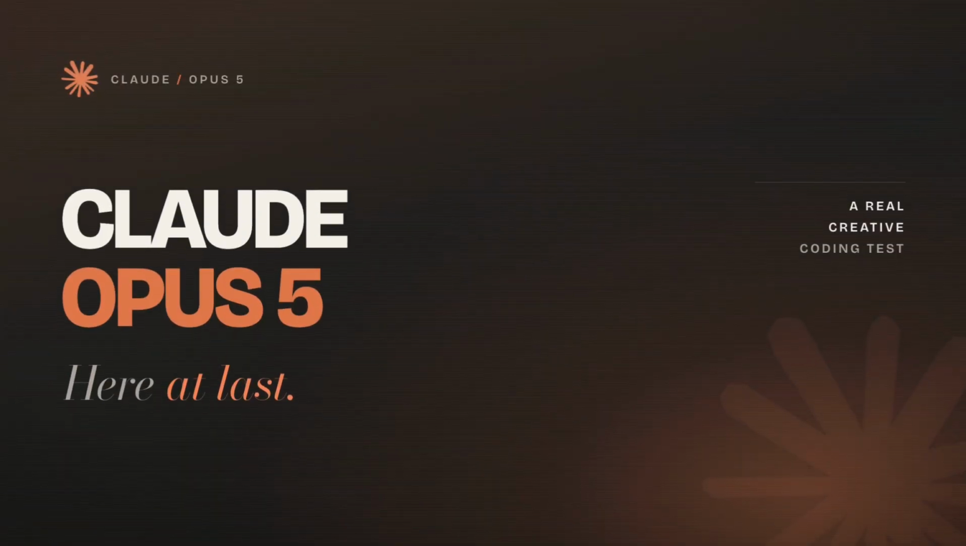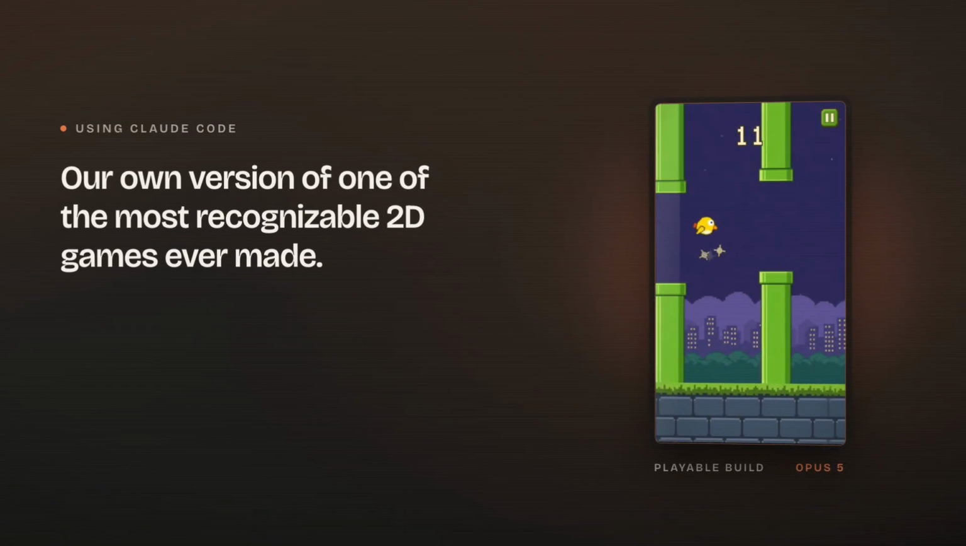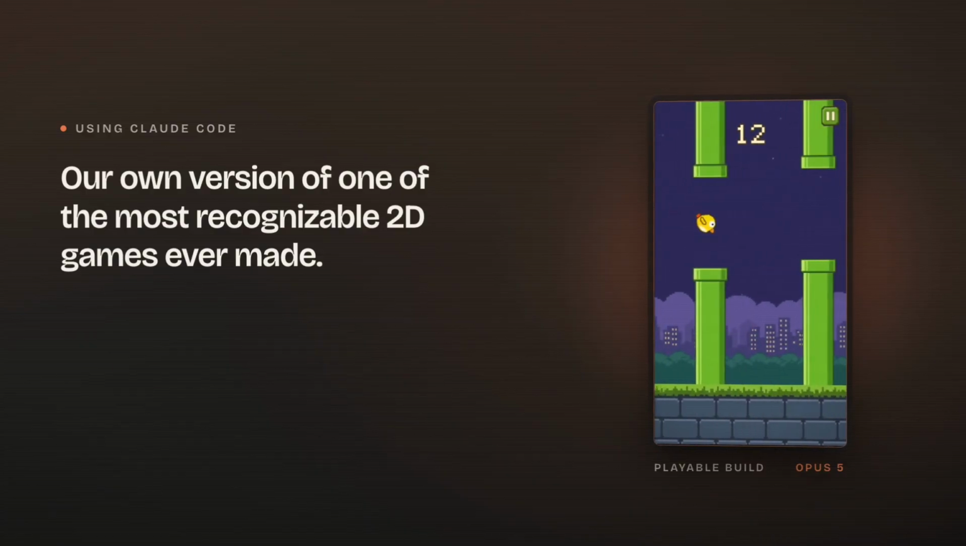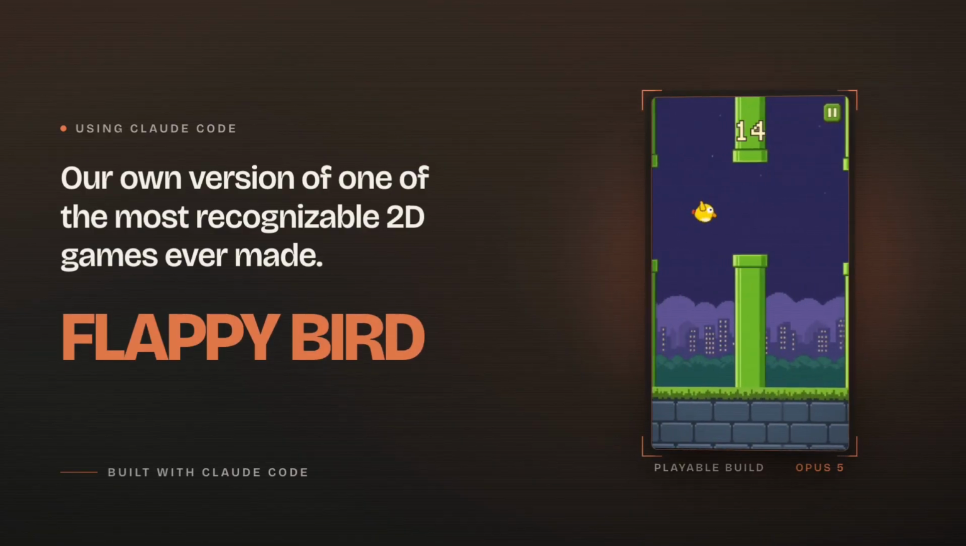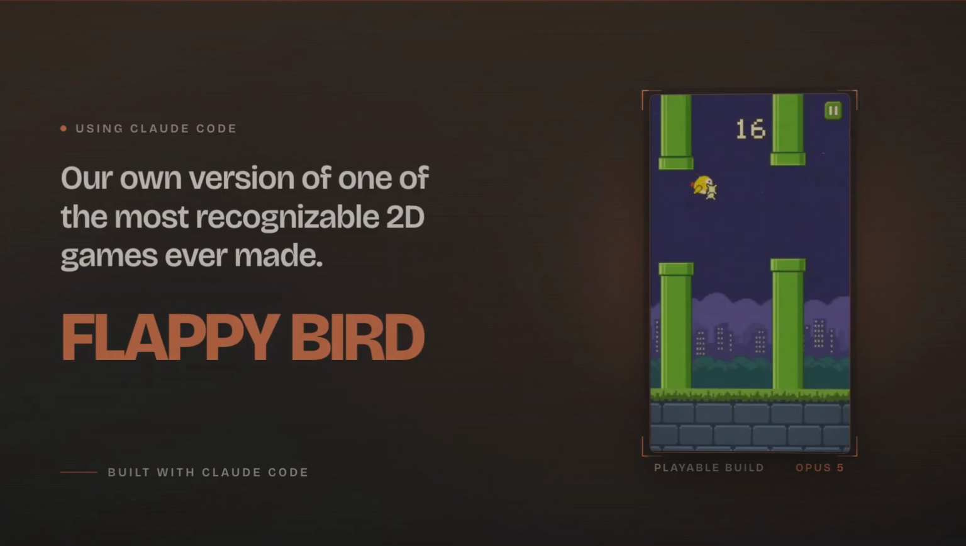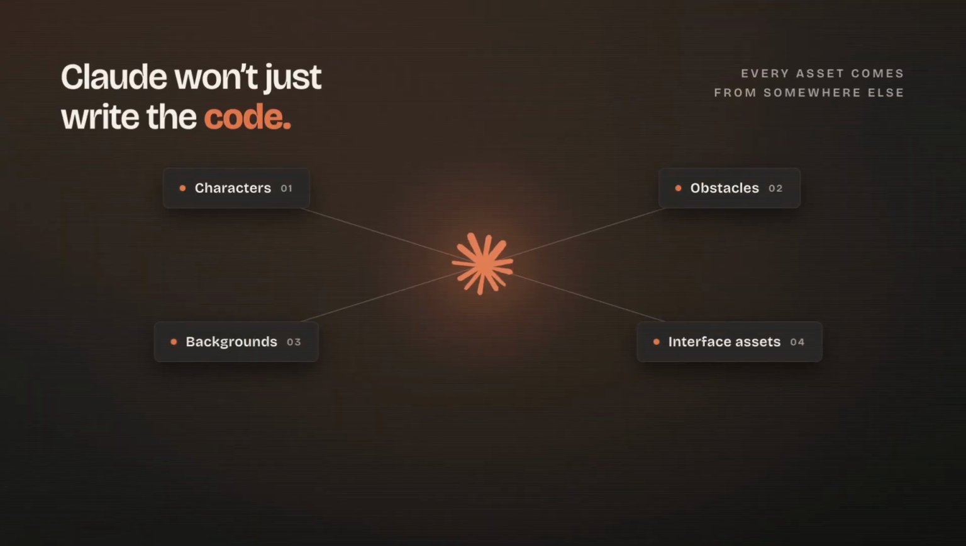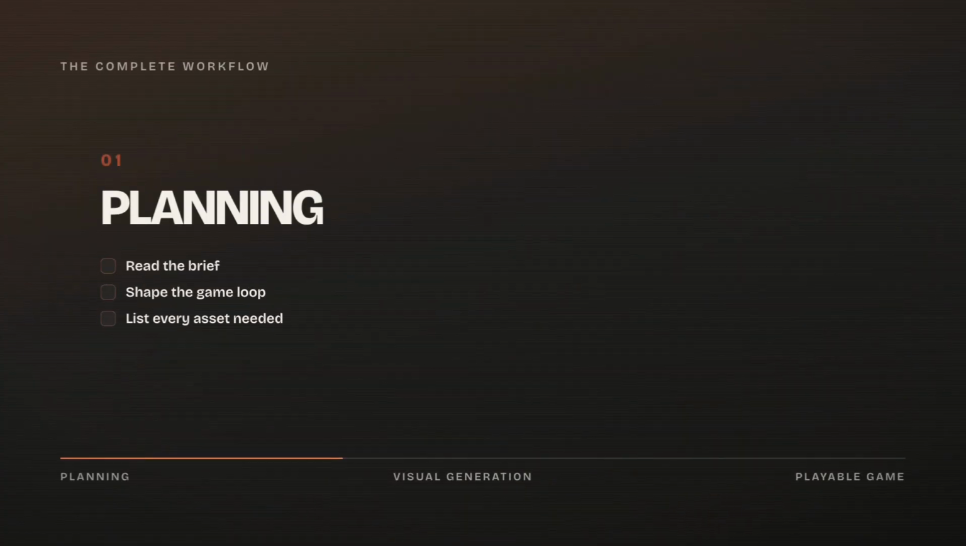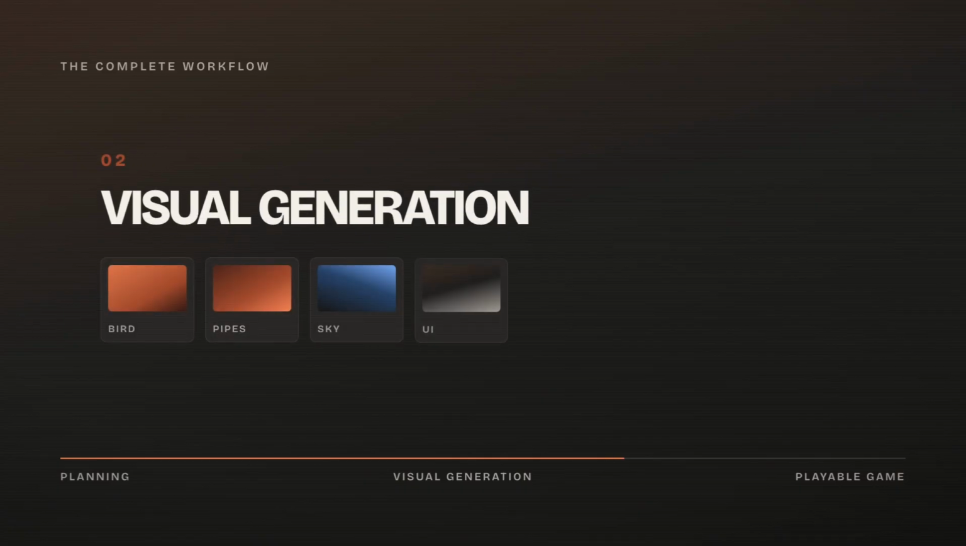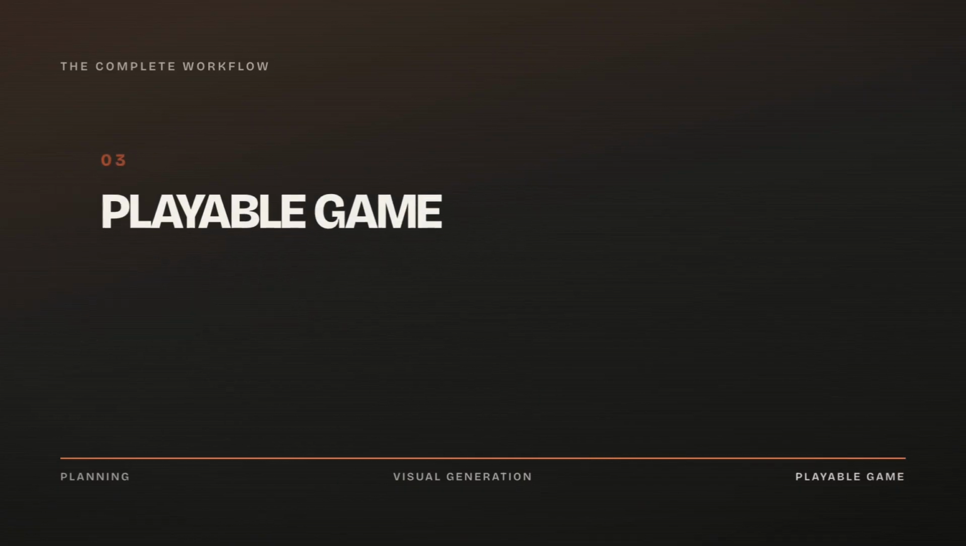Claude Opus 5 is here, and today we're putting it through a real creative coding test. Using Claude Code, we're going to build our own version of one of the most popular and recognizable 2D games ever made, Flappy Bird. But Claude won't just write the code. For all the characters, obstacles, backgrounds, and interface assets, we'll connect it to Higgsfield through MCP. So today, we'll see whether Claude Opus 5 can manage the complete workflow, from planning and visual generation to a